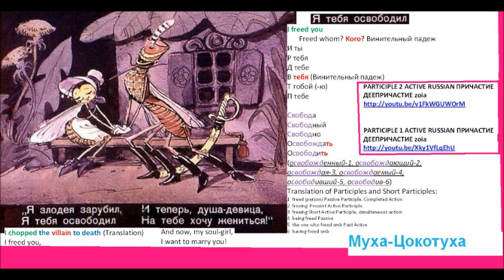Жениться на ком? Жениться, to marry, in Russian language is reflexive, as you see. Жениться. And to marry whom? In Russian language it's предложный падеж. На ком? На тебе. It is предложный падеж of ты. На тебе. I want to marry you. Тебе. Informal. Okay, that would complete my four-liner grammar.